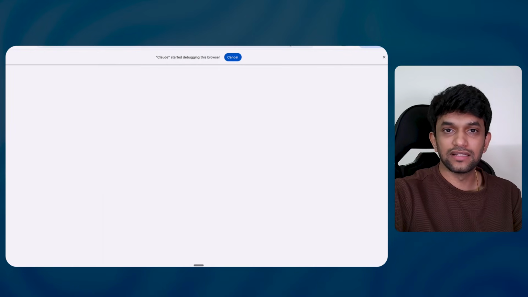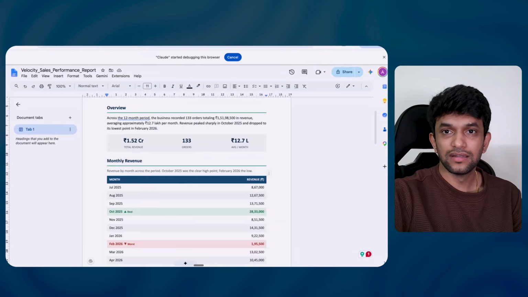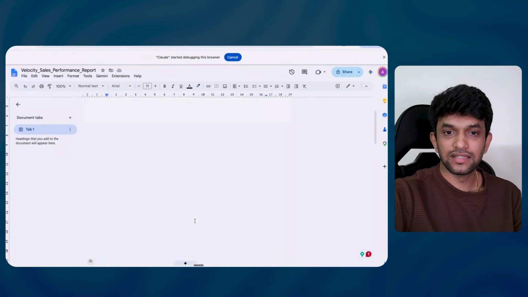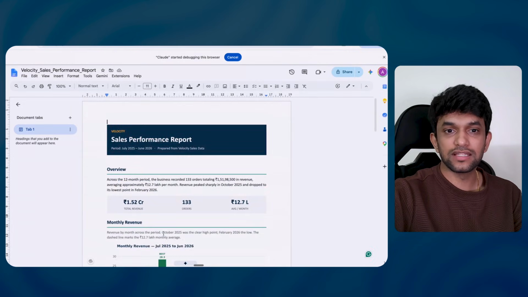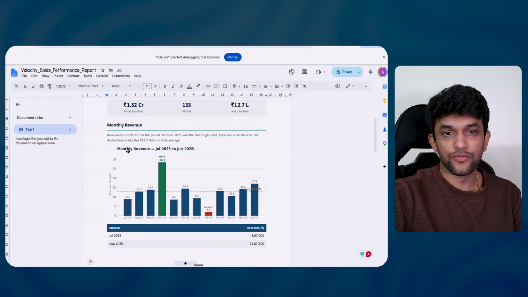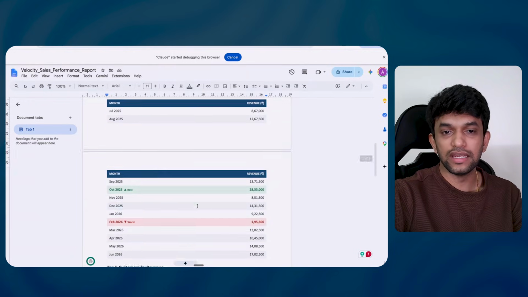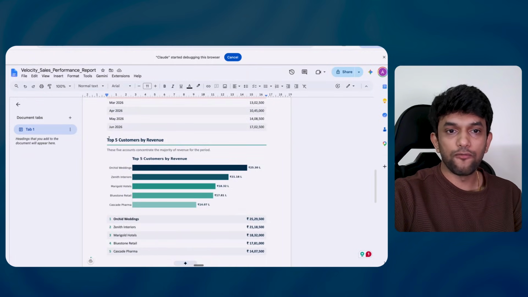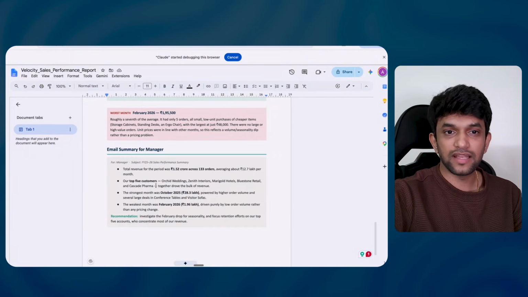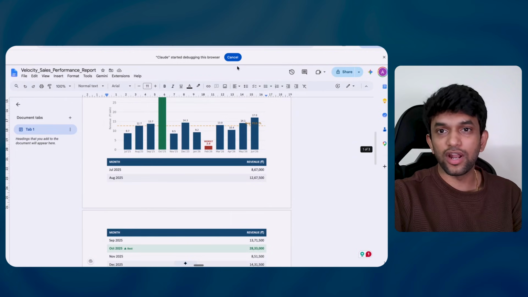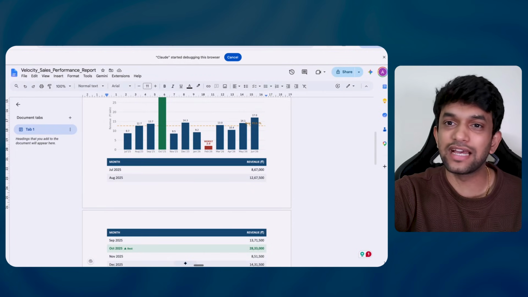So earlier it was like this. Right? Earlier it was like this. Not good to look at. Now it is this. This is so beautiful. Monthly revenue I can see more clearly. Right? My top performers I can see. It is, I guess, what is this called? It is a good bar graph, I would say. Right, best month, worst month, and email summary. What are your thoughts, guys? Let me know in the comments. Crazy or not crazy?